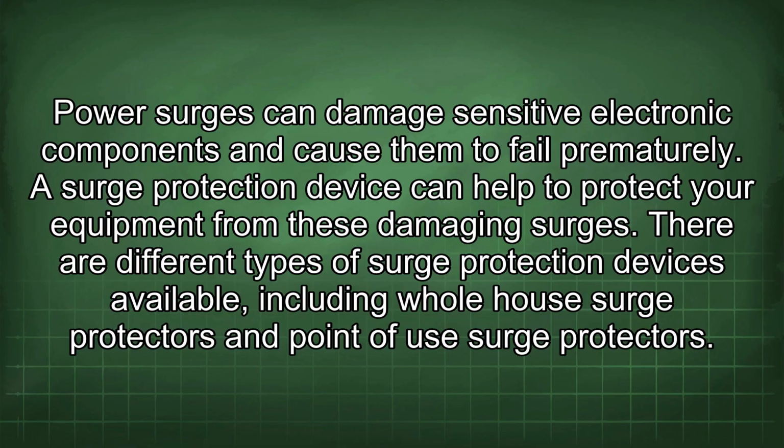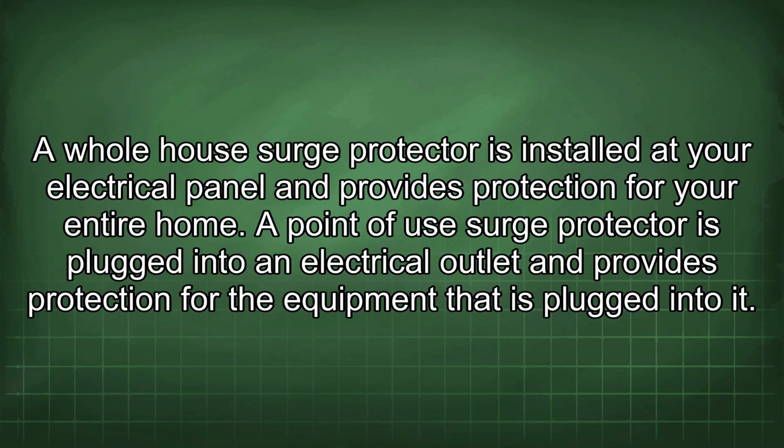There are different types of surge protection devices available, including whole house surge protectors and point-of-use surge protectors. A whole house surge protector is installed at your electrical panel and provides protection for your entire home. A point-of-use surge protector is plugged into an electrical outlet and provides protection for the equipment that is plugged into it.